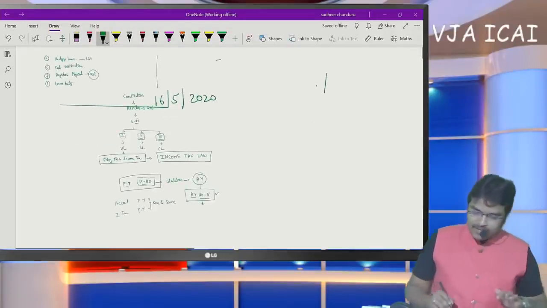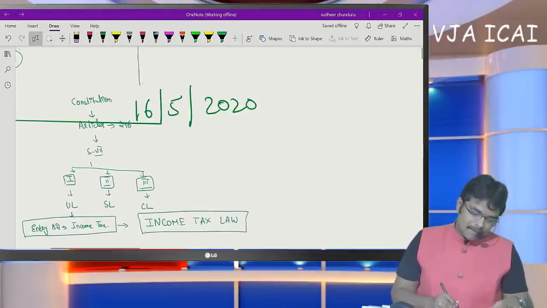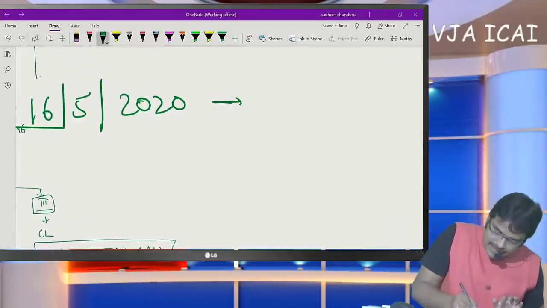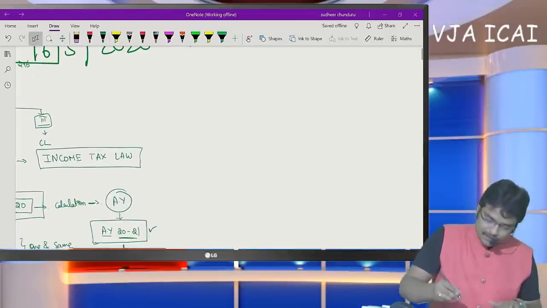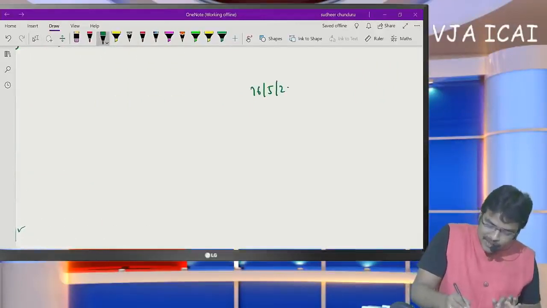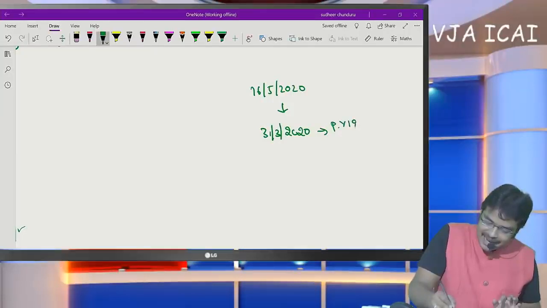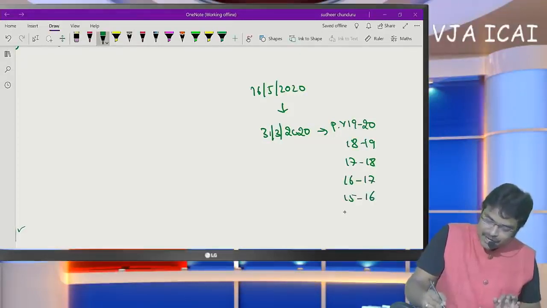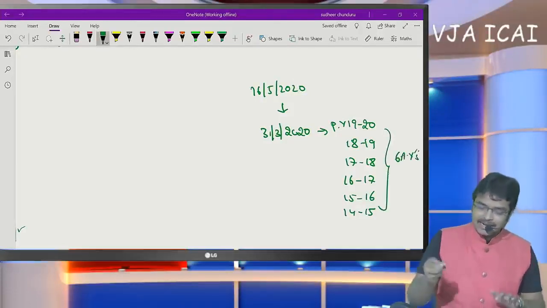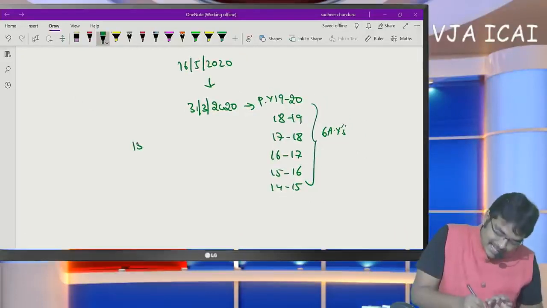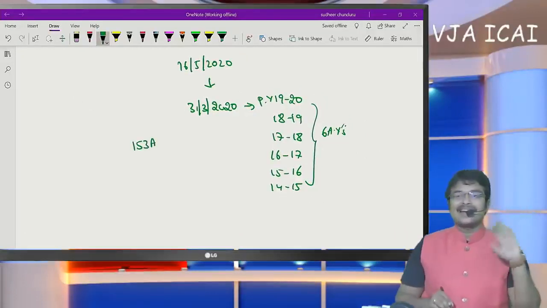So now how to count these 6 assessment years? Now let us have a presentation regarding that. This 6 assessment year count begins from the 16th May 2020, the recent ending year 31st March 2020. That means previous years 19-20, 18-19, 17-18, 16-17, 15-16, 14-15. Like this, 6 assessment years returns have to be filed by the SSE under section 153A, not under section 139.